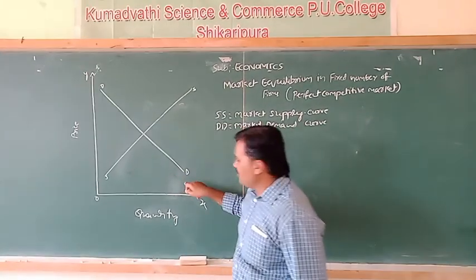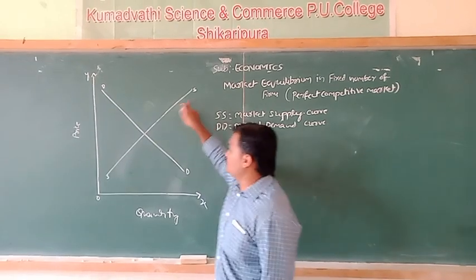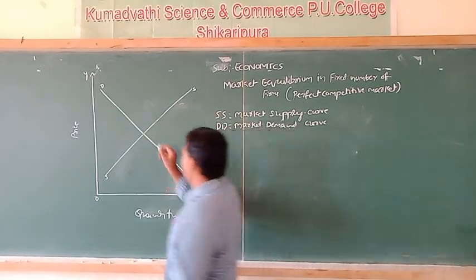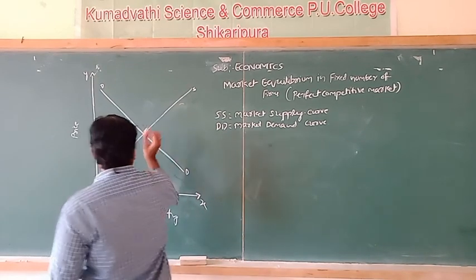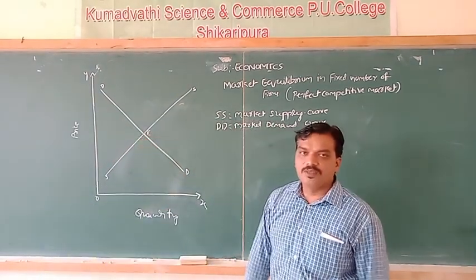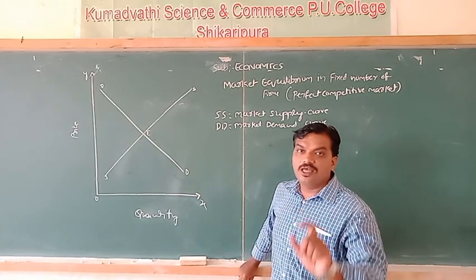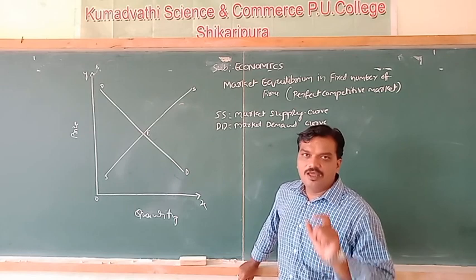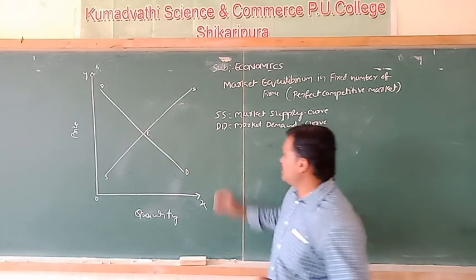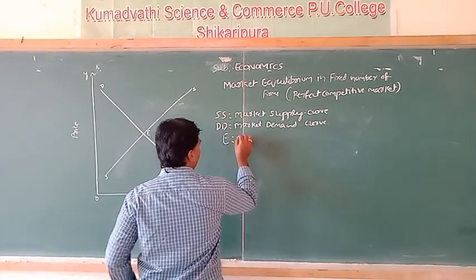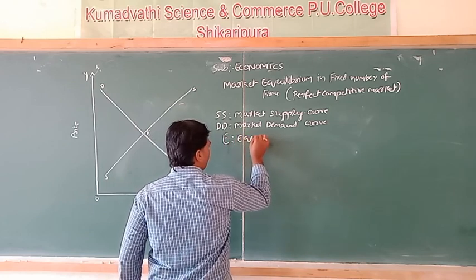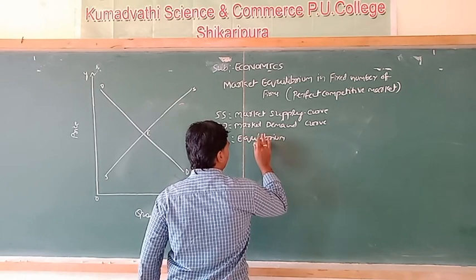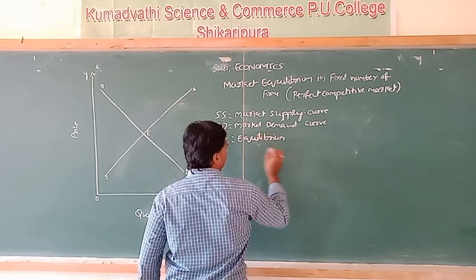A downward sloping market demand curve and upward sloping market supply curve intersect at point E. That point is known as equilibrium point. The point E is called equilibrium point.